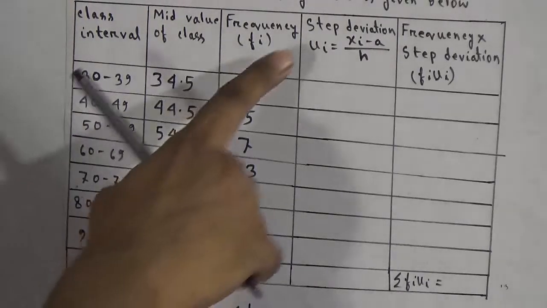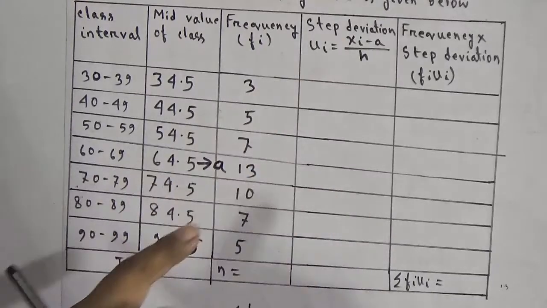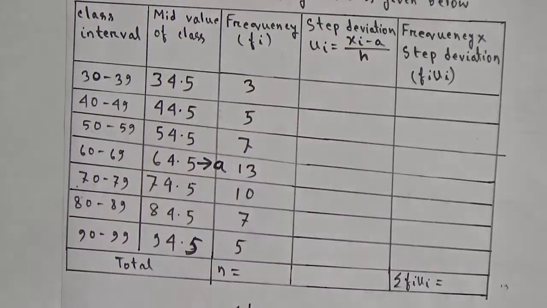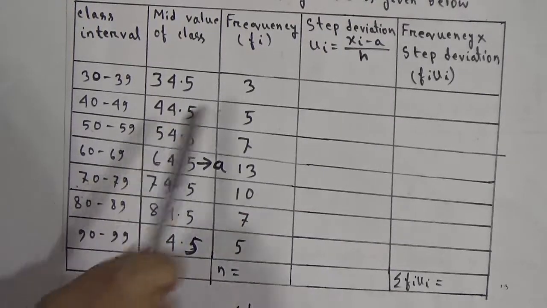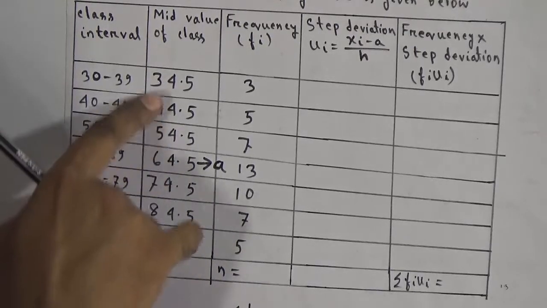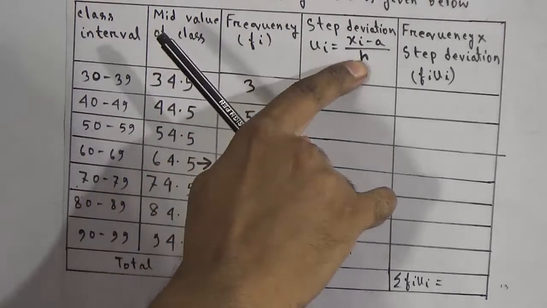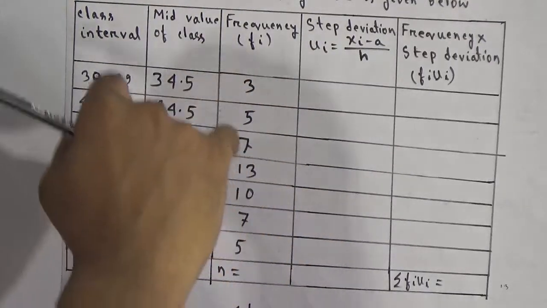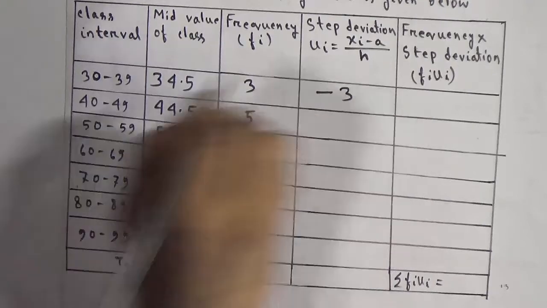Now another column is step deviation. We have to fill up this column now. For finding out step deviation, we have to use this formula: step deviation, ui equal to xi minus a divided by h. Here xi means x1, x2 and x3. So x1 minus a means 34.5 minus 64.5, which is minus 30. And here h means class interval. We know that class interval here is 10. If we divide minus 30 by 10, then it will be minus 3. That means step deviation of this class will be minus 3.